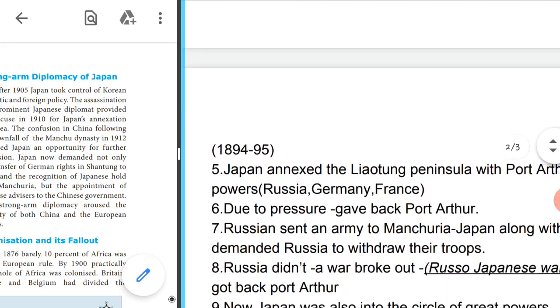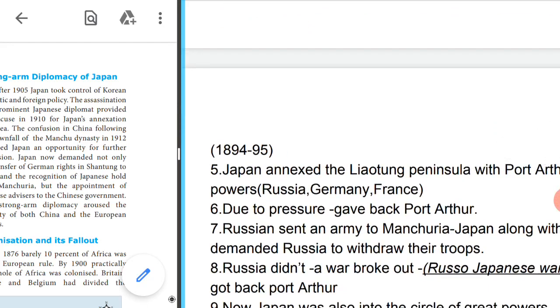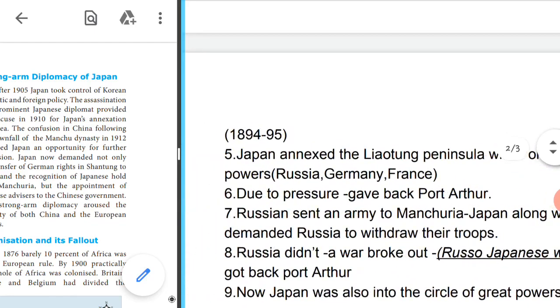So what happened when Japan won? It annexed, that means it attached, the Liaotung Peninsula with Port Arthur. So it took away the Liaotung Peninsula from China, and also it took away the port, which is called Port Arthur. Now the great powers like Russia, Germany and France were watching this, and they put pressure. They told Japan not to annex the Liaotung Peninsula and Port Arthur. And when too much pressure was given by these great powers, Japan gave back only Port Arthur and kept the Liaotung Peninsula.